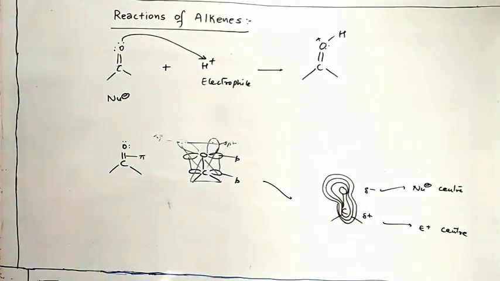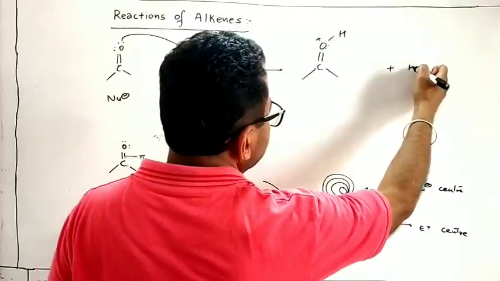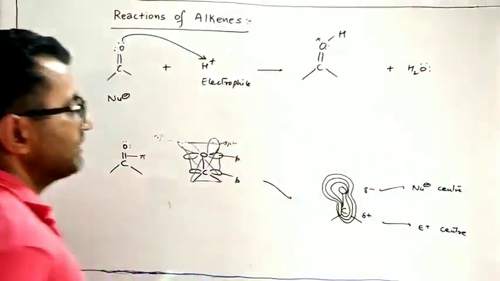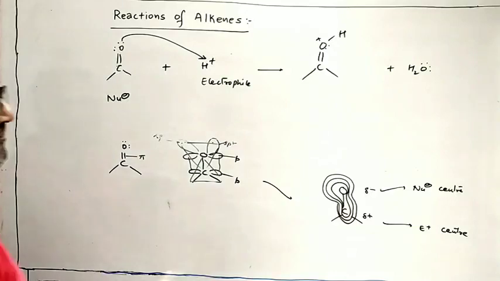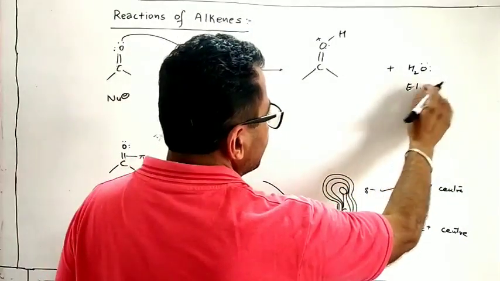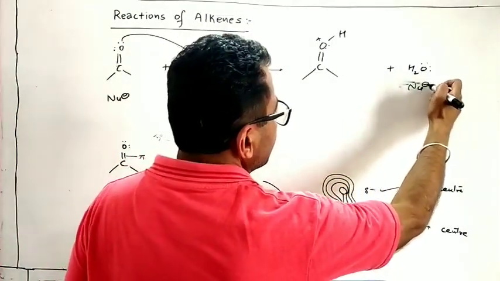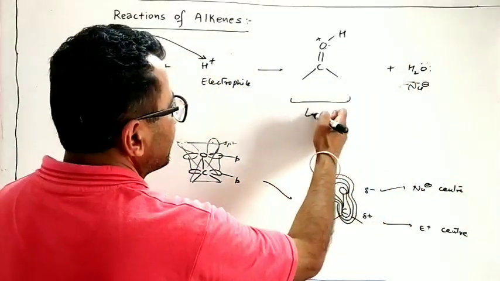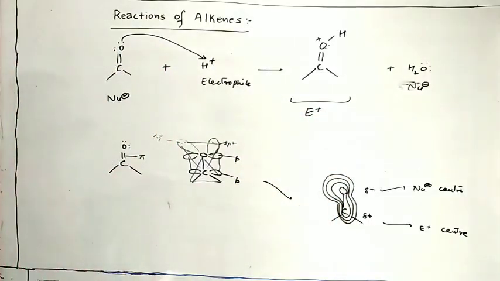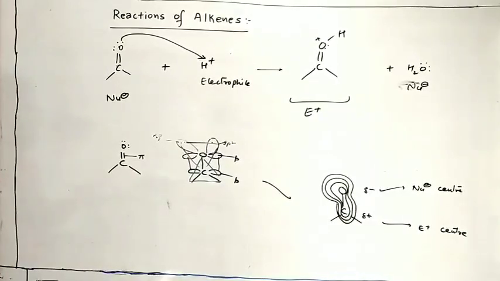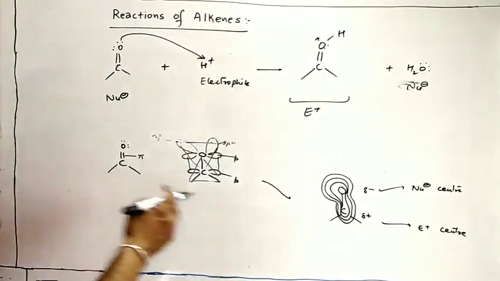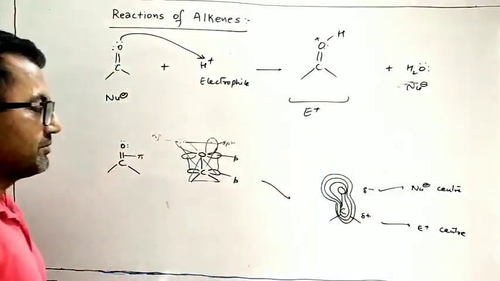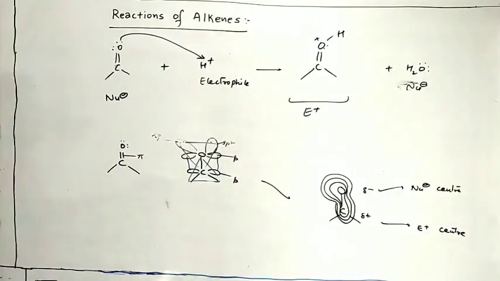Now, suppose water is present there. Now, what is water? Water is your electrophile. Sorry, nucleophile. Due to the presence of lone pair. So it means this molecule must behave like an electrophile. So now find where is the electrophilic center. इसमें इलेक्ट्रोफिलिक सेंटर कौन है? C डबल बॉन्ड O में कौन था? C. अब कौन है? पॉजिटिव चार्ज नजर आ रहा है ऑक्सीजन के ऊपर. क्या ऑक्सीजन के ऊपर पॉजिटिव चार्ज है वो इलेक्ट्रोफिलिक सेंटर है?